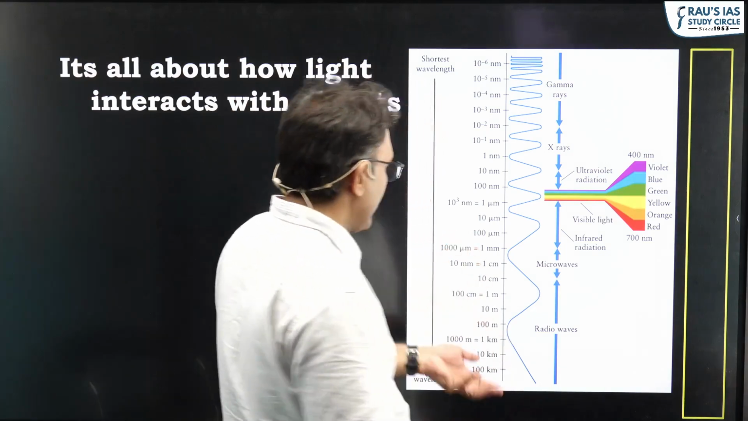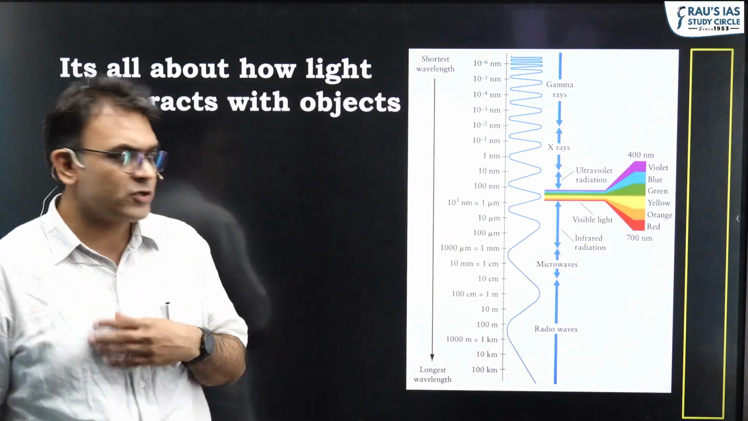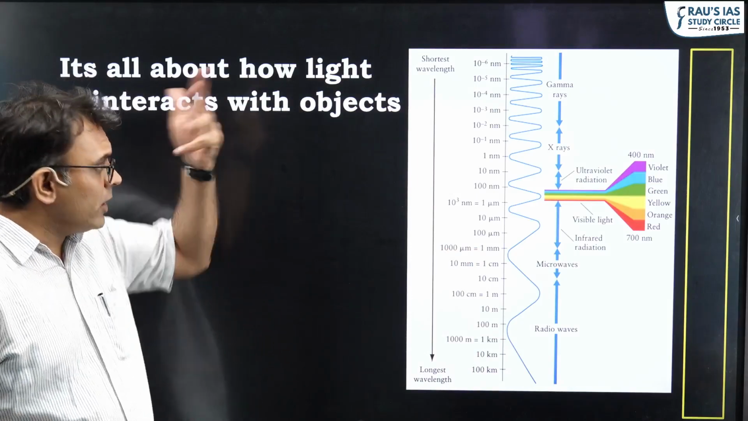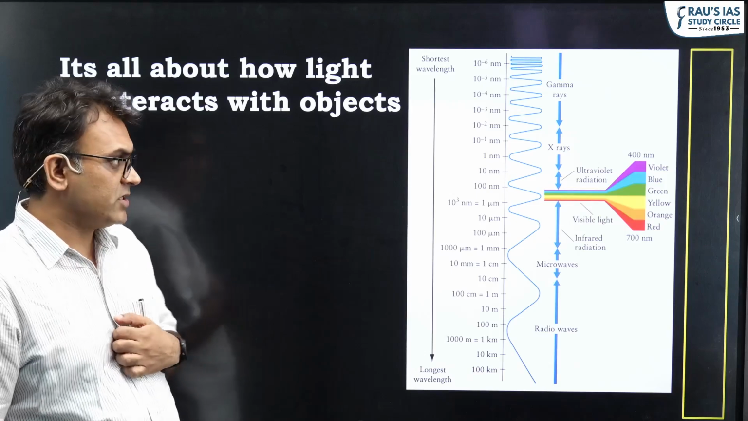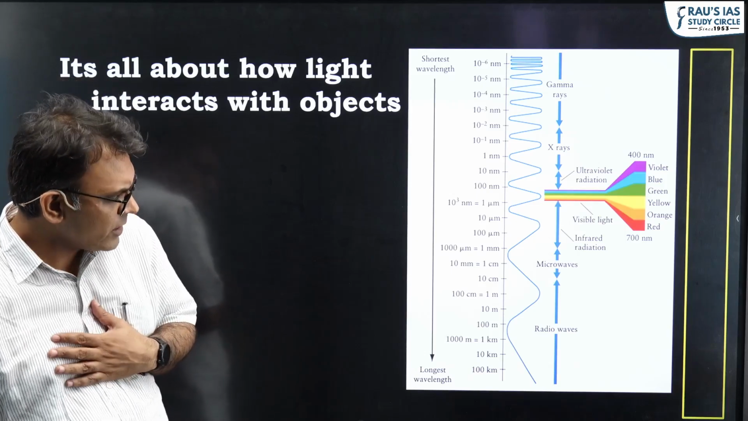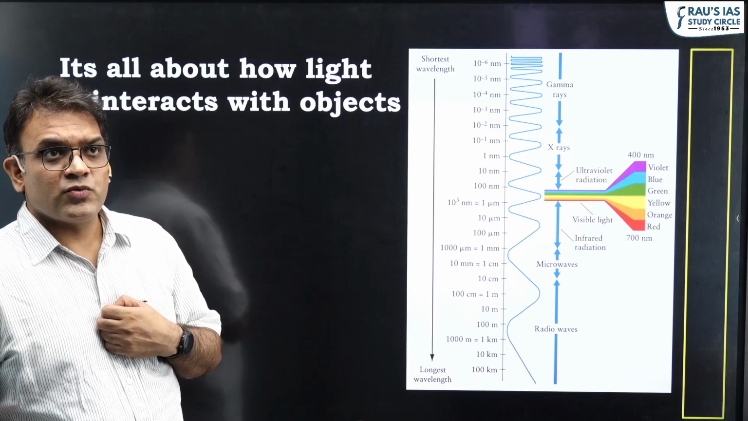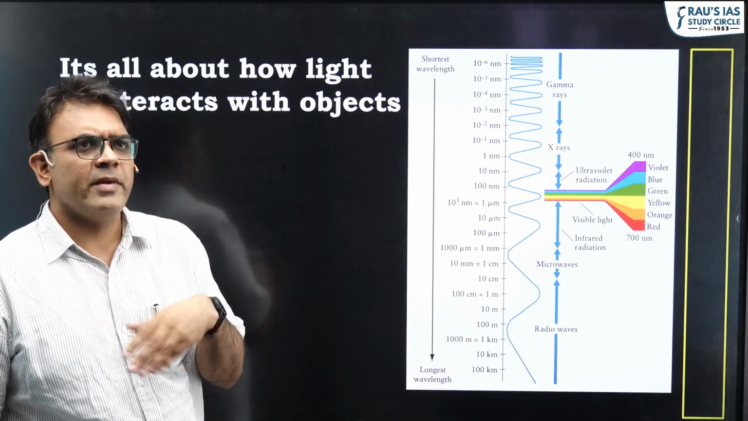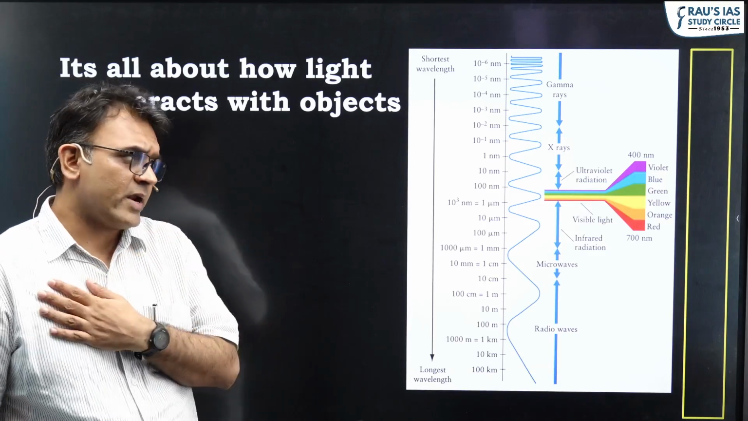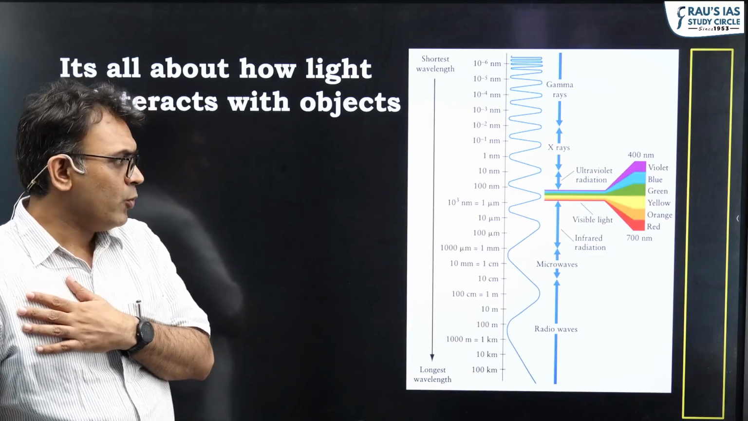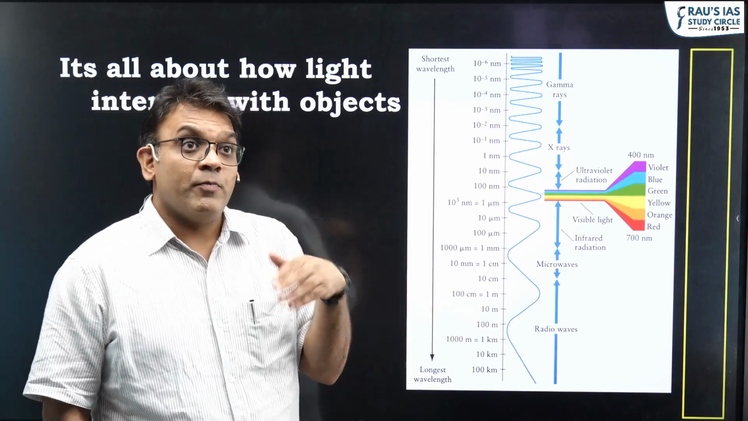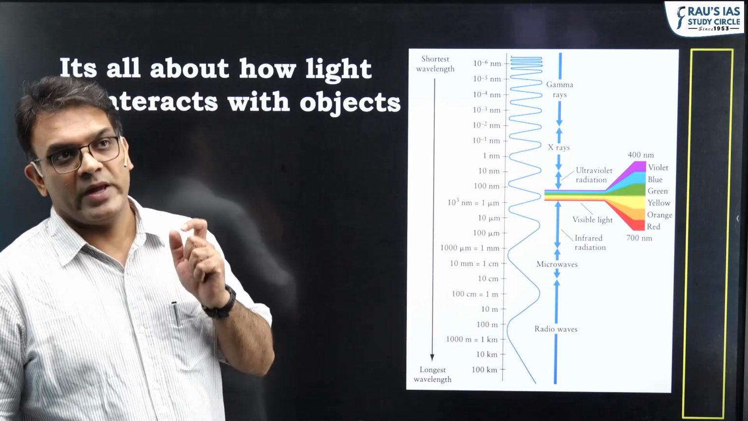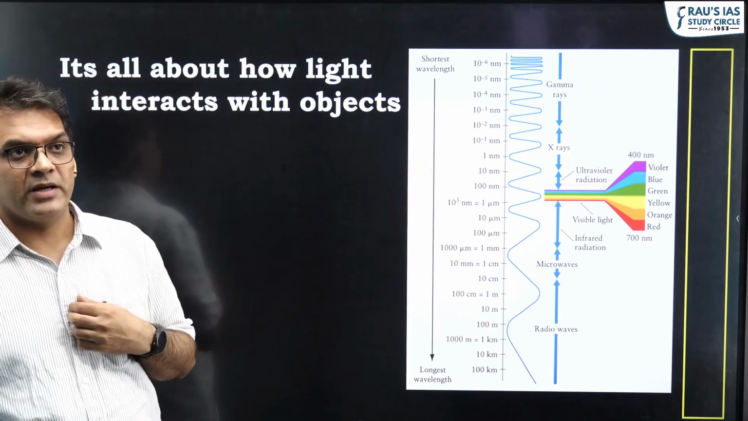But what light we choose depends on what characteristic I want to understand. So it's all about how light interacts with the objects, and different electromagnetic waves interact with objects differently. Although there are many different ways light interacts with objects, one very important factor for this interaction is the size of the wave and the size of the particle.